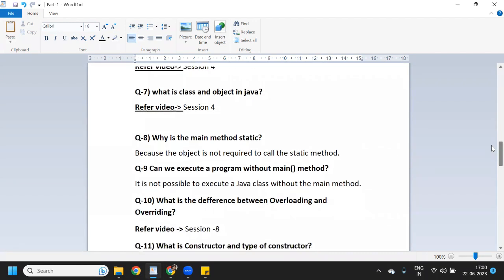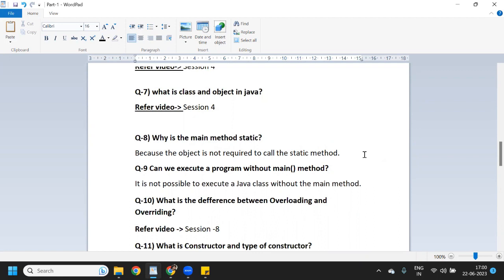And now we will move into the eighth question. Why is the main method static? Mostly the interviewer asks why is the main method static. Because the object is not required to call a static method, and a static method directly belongs to the class, so we can call it through the class. So the main method does not require creating an object, right? So here I have written: because the object is not required to call a static method, because a static method directly belongs to the class.